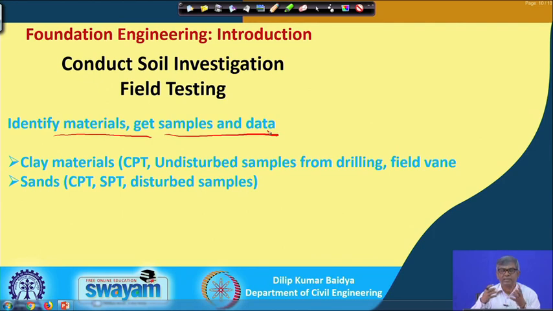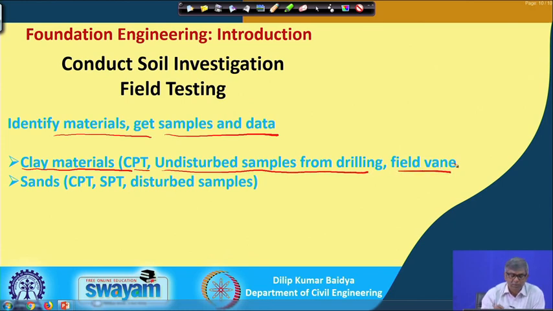So, characterize the site, that means finally what type of soil is present at a particular site, what is the thickness, all those things to be determined. Typically, if there is clay material, if clay type of soil is there, then we conduct CPT, then undisturbed samples from drilling, and field vane shear test we carry out. So, if it is clay type of soil, then generally we carry out CPT test, and we try to collect undisturbed samples.